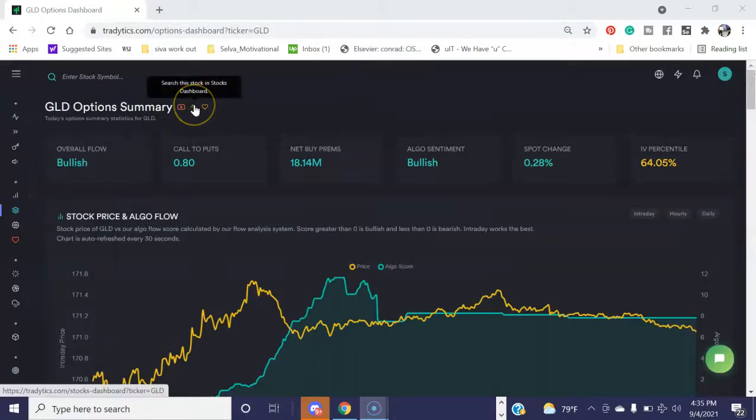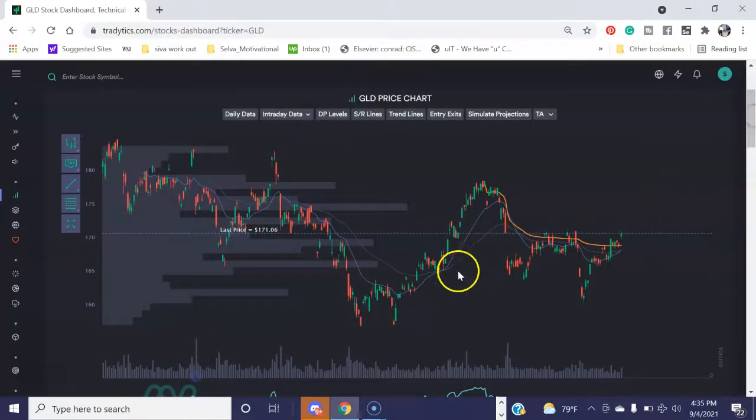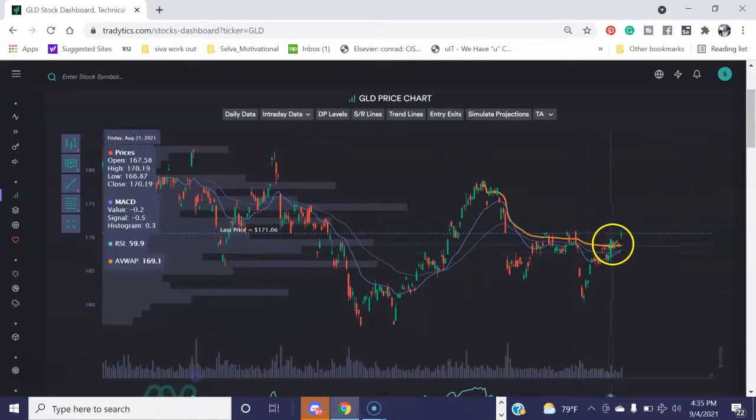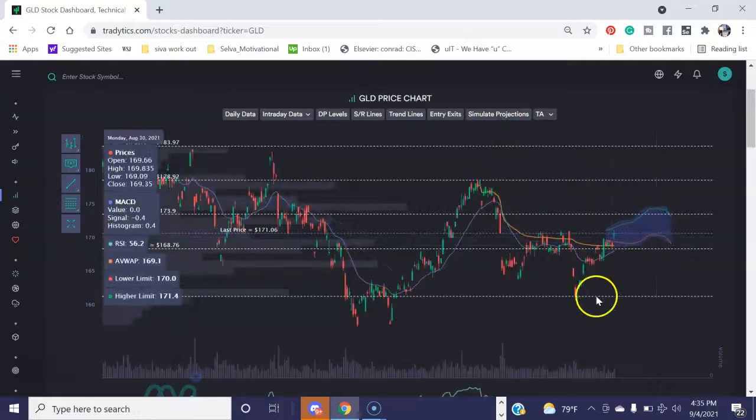So now let's look at the stock from the technical angle. So you can see here it's basically cut across the VWAP line and also this line. If you look at the support resistance line, it's definitely going to go till 173, right? And it probably could go to 178. Okay, let's look at this projection from AI. So it's basically telling that it's going to go up, right?